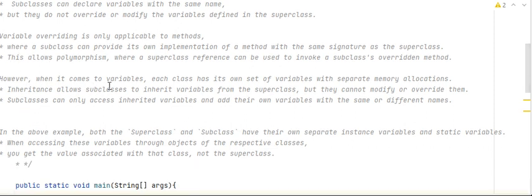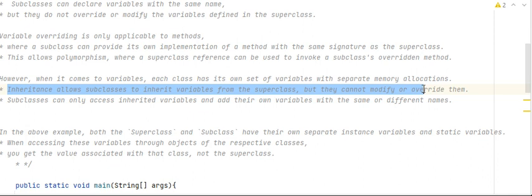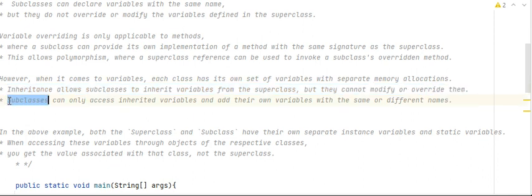However, when it comes to variables, each class has its own set of variables with separate memory allocation. Inheritance allows a subclass to inherit variables from the superclass, but it cannot modify or override them. A subclass can only access inherited variables and add its own variables with the same or different names.